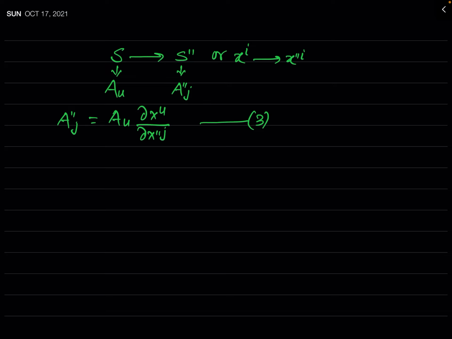It means if we make a direct transformation from xi to x double prime i, then the result is the same as we get, A double prime j, by the successive transformation, that is from S to S prime and after that S prime to S double prime. The result is the same as we make the transformation directly from S to S double prime, and that's why we say that the transformation of covariant vectors forms a group, or it is transitive.